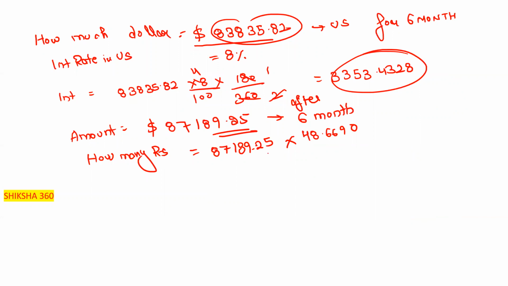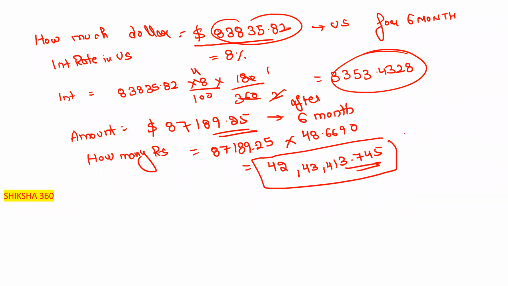So how much amount will we find here? 42,43,413 rupees 0.745 paisa. Clear. This much is the amount the person has in their hands after 6 months.